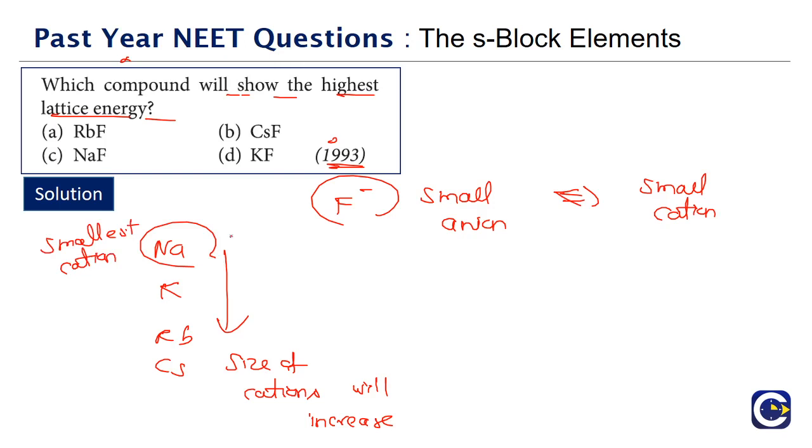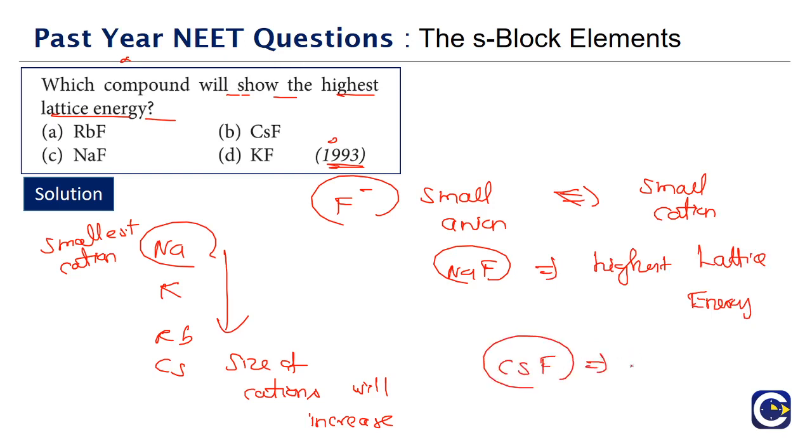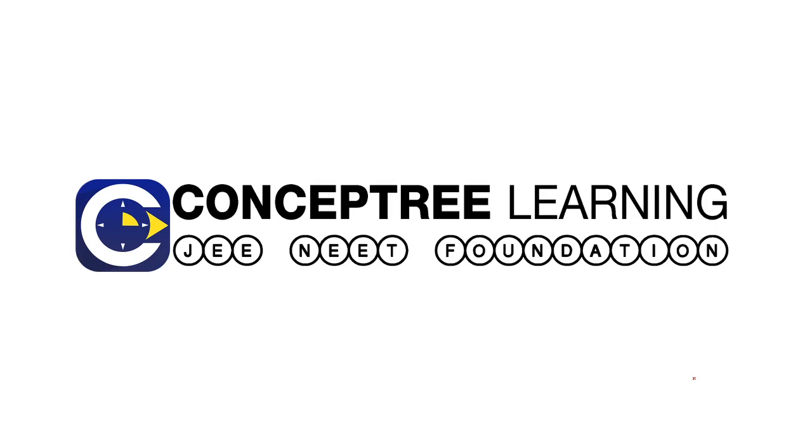So in this case NaF, because we have a small cation that will be able to pack efficiently with the small anion, will have the highest lattice energy. On the other hand, cesium fluoride will have the lowest lattice energy. So the correct answer for this is NaF. NaF will have the highest lattice energy. So this is about this particular part of the video, and we will see in the next part.